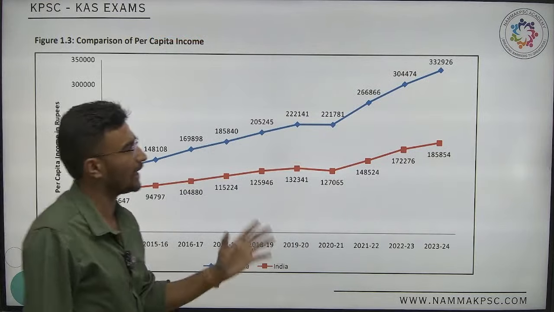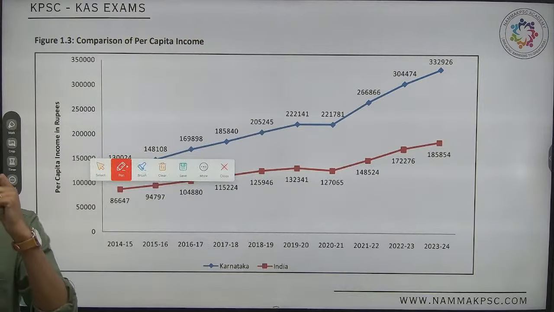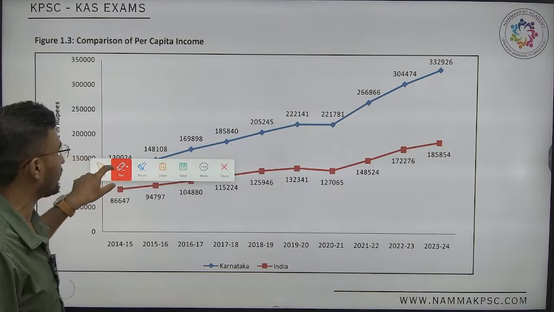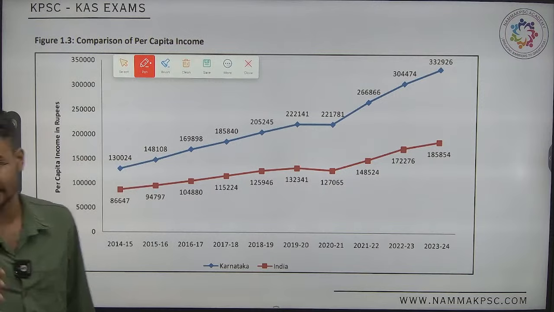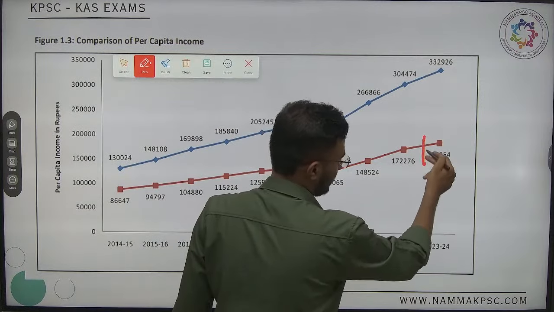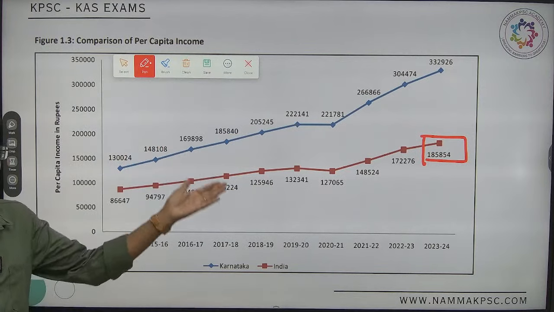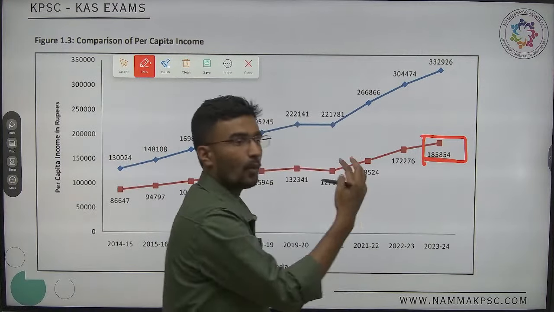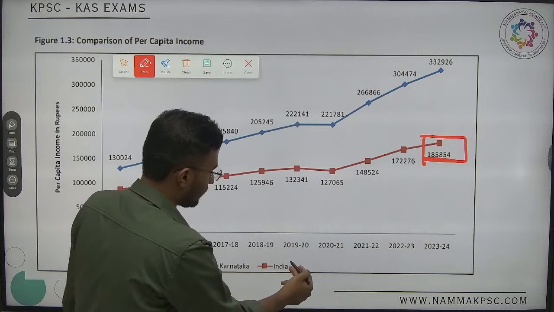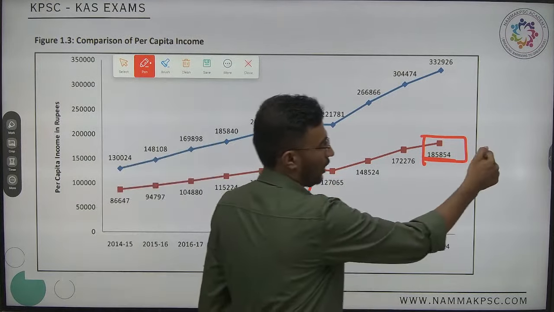Every year there is a question on per capita income. There will be a direct question. Now, what is the per capita income of India? What is the per capita income of India? And last class, it is as simple as that. It is 185,854. Yes or no? Highly important one. It is the per capita income of India.